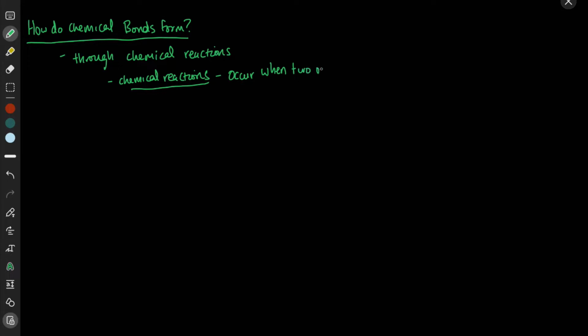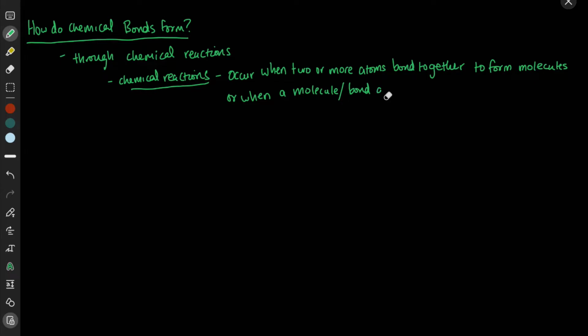So they occur when two or more atoms bond together to form molecules or compounds, or when a molecule or bonded atoms break apart.